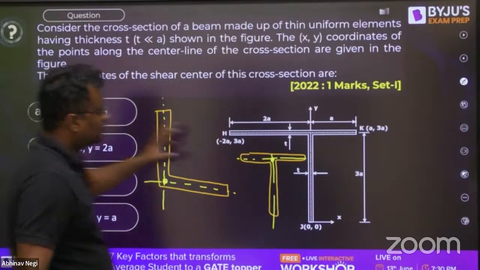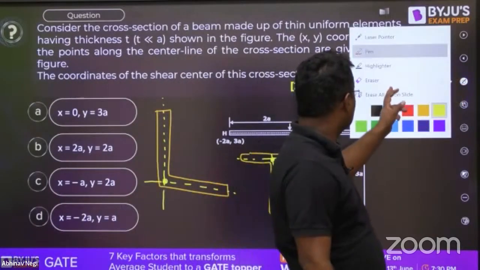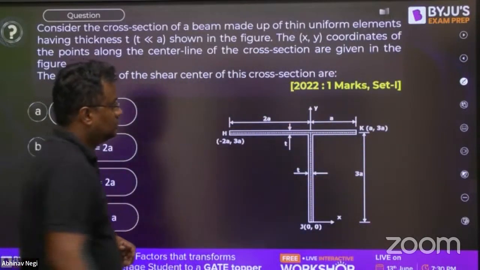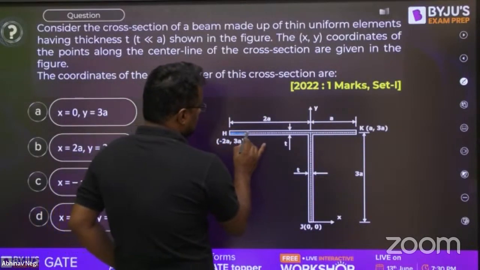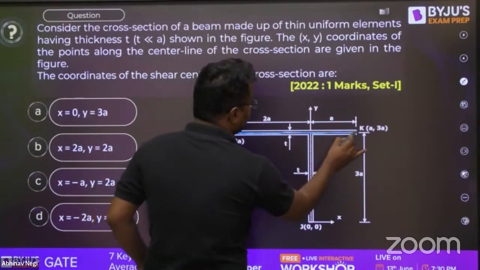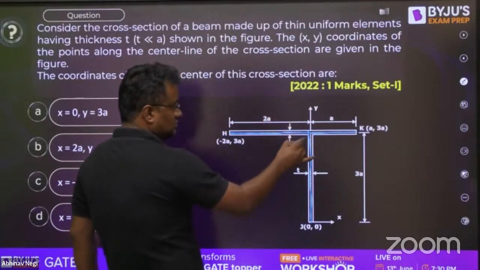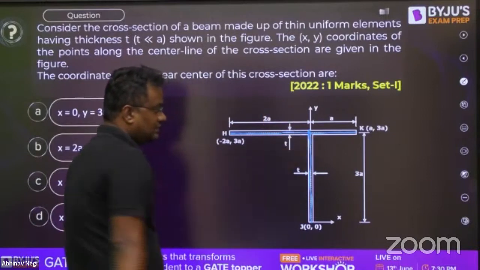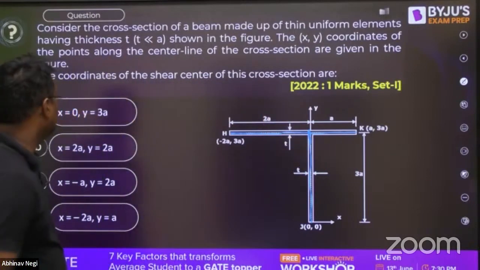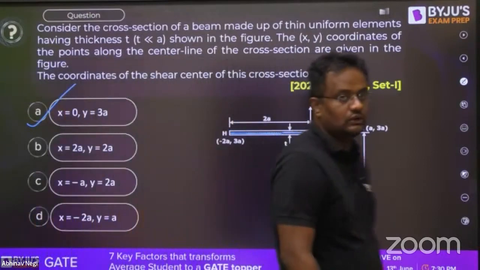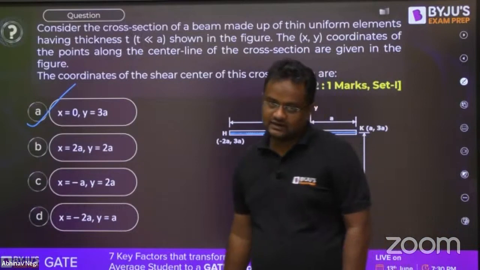Now, for this particular section given in the 2022 question, there are 2 narrow rectangular plates. One has this axis of symmetry, and the other has this axis of symmetry. So the junction is this point. What is that point? x is 0 and y is 3a. Anybody who knows the third golden rule can easily find it out.